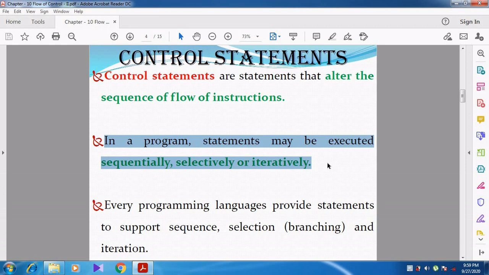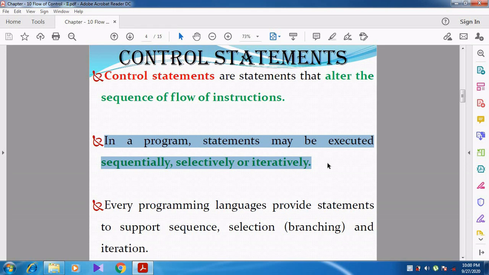One is called the sequential statement, another one is called the selection statement, and the third one is called the iteration statement.